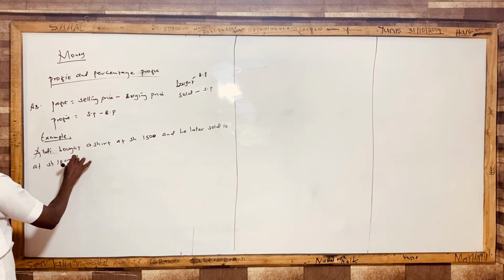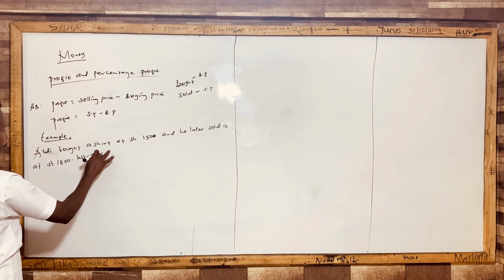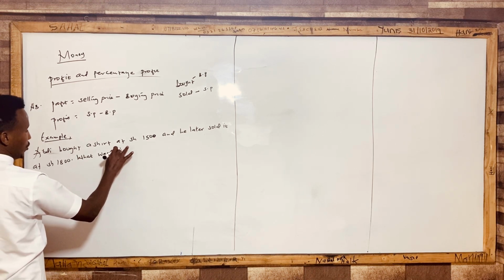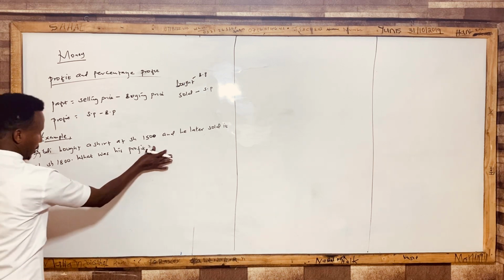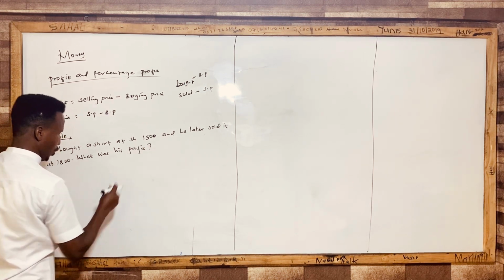What was his profit? You're told, what was his profit.